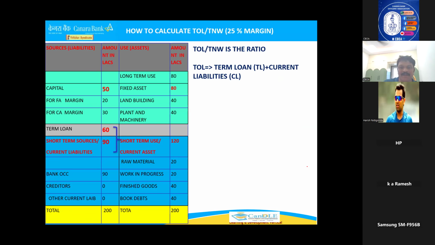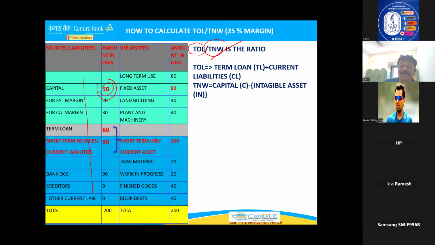This is the TOL TNW. As I told you, total outside liabilities to tangible net worth. Total outside liabilities means all these liabilities except capital. How many loans he has raised for running the business are TOL, total outside liabilities. One more is tangible net worth. What is tangible net worth? Generally, for small proprietorship and partnership accounts, capital is the tangible net worth, no doubt.